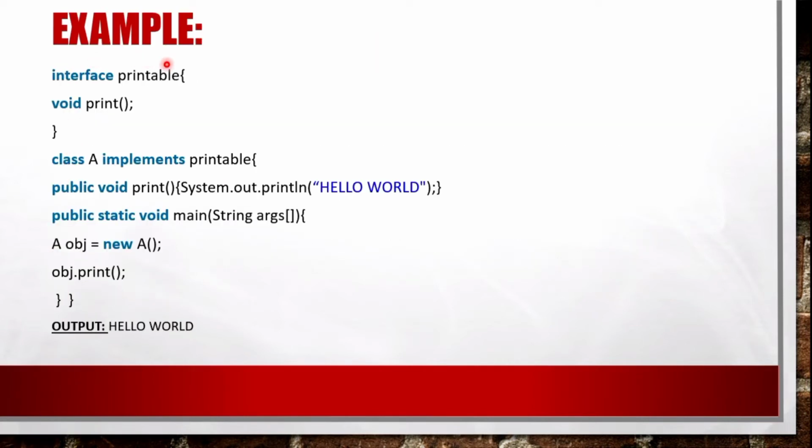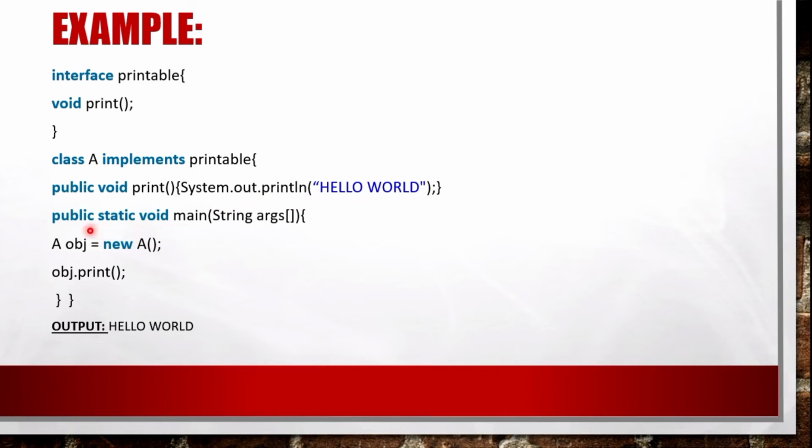This is a basic example of an interface. To create an interface, we have to use the interface keyword, as you can see here. In this interface, we have an abstract method, and as you can see, this method has no method body. Class A implements this Printable interface. In class A, we have declared this print method, and here in this print method, we have the method body, System.out.println hello world.